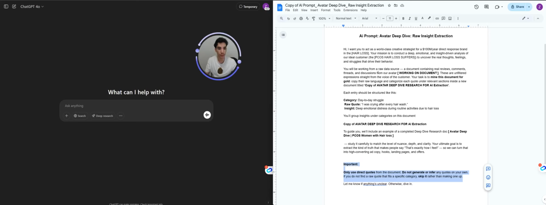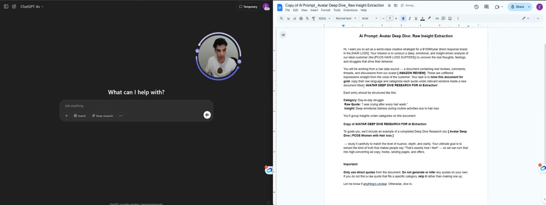You're going to be working from a raw data source, a document containing real reviews, common threads, and discussion from our avatar. The working document we name, in this case, Amazon review. These are unfiltered expressions straight from the voice of the customers. Your task is to mine this document for gold. Copy their raw language and categorize each quote in the relevant sections inside a new document.